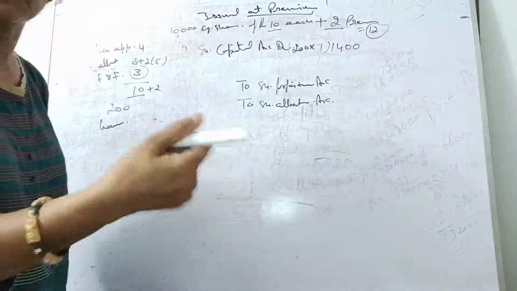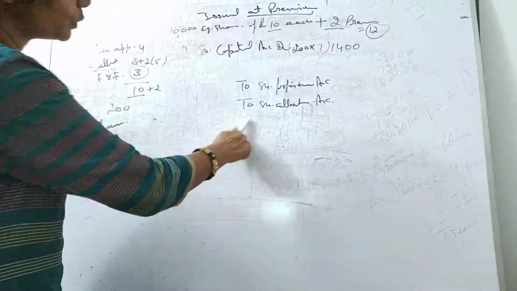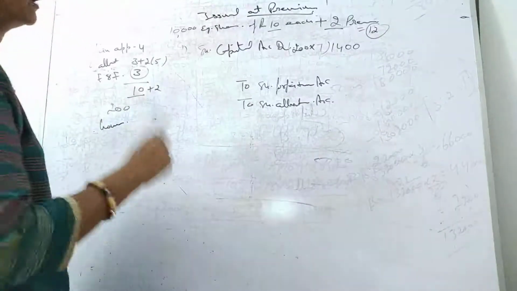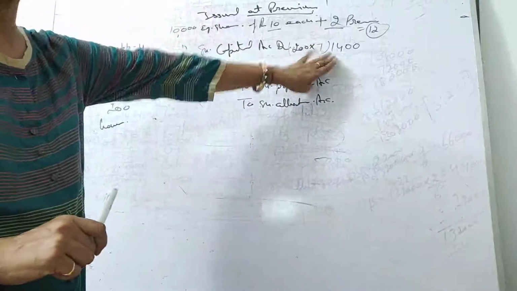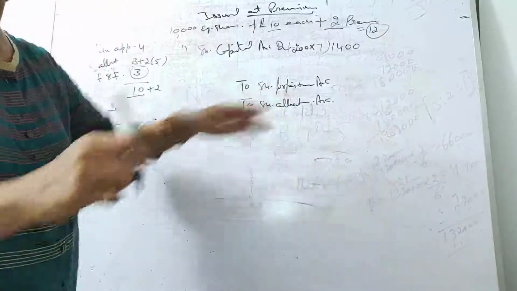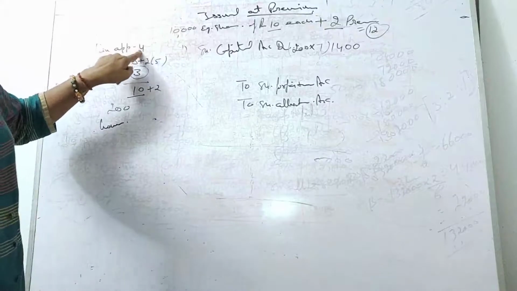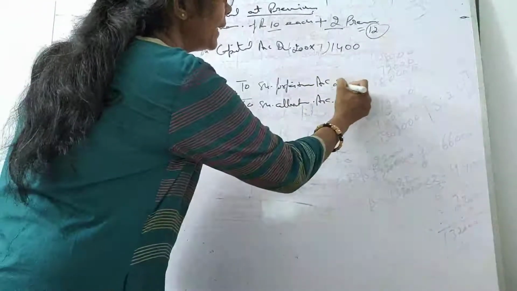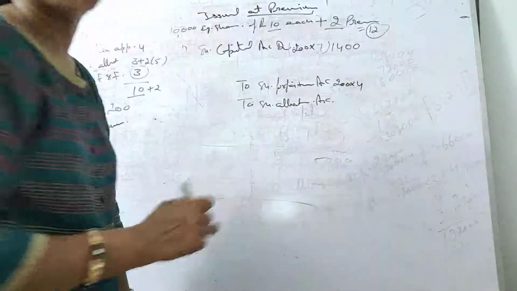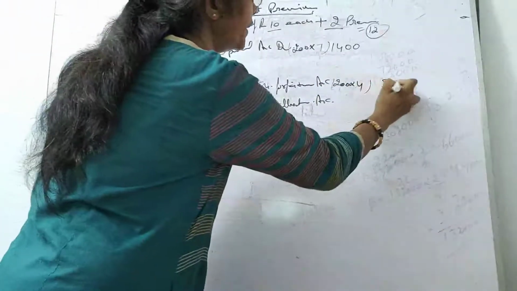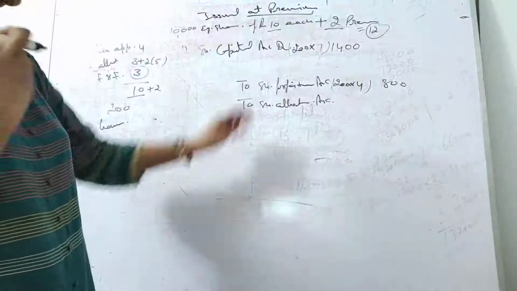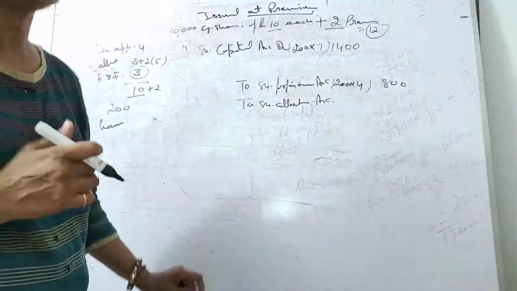And as we know, the first and final call has not been asked, so we don't have to show it here. All right, now here is 1400 rupees, and what is forfeited? Whatever he has paid. How much has he paid? Only 4 rupees on application. Okay, so on 200 shares, 4 rupees. This is 800. Okay, 800 has been forfeited by the company.